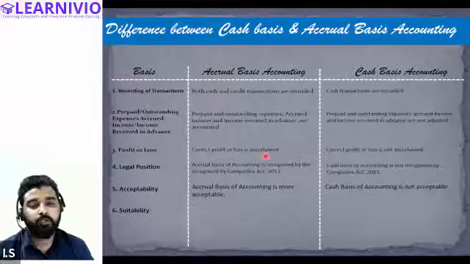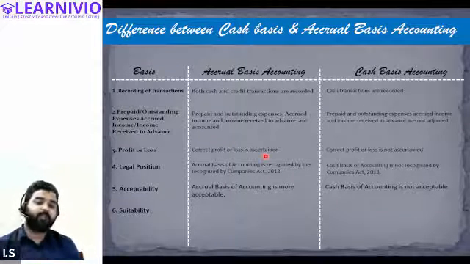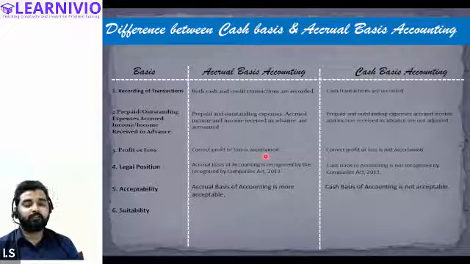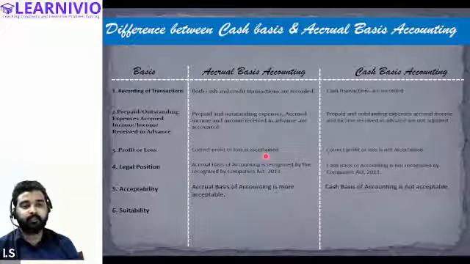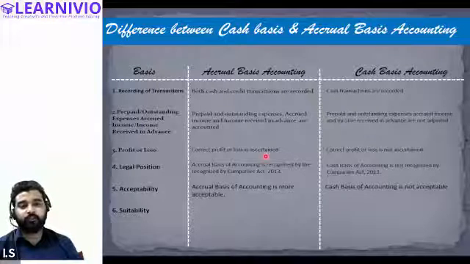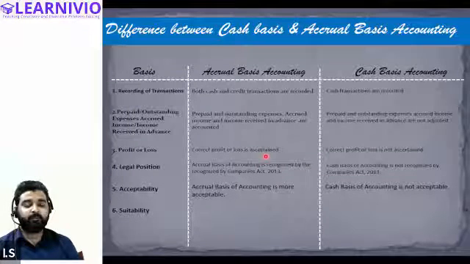Therefore, the Companies Act requires you to prepare your accounts on the basis of accrual. Now the question also arises, why did the Companies Act not suggest cash basis accounting? The Companies Act could have said that every company should prepare their accounts on the cash basis. But as we already understood, cash basis accounting does not give the correct profit and loss. Therefore, the Companies Act only suggests preparing accounts on the accrual basis.